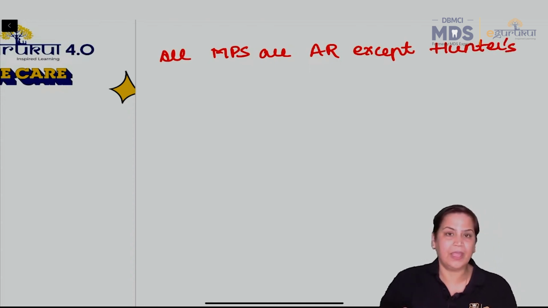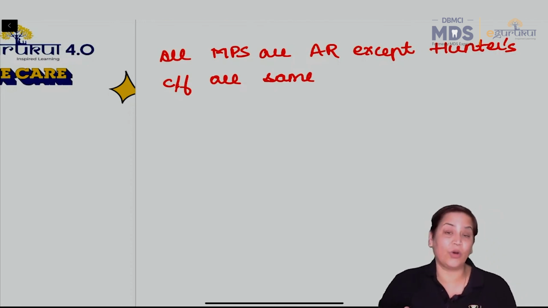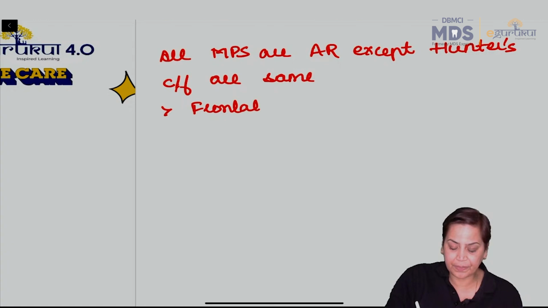Right? If we talk about mucopolysaccharidosis, the clinical features are the same in all except corneal clouding. Basically, the clinical features: frontal bossing is there, skeletal deformities are there.